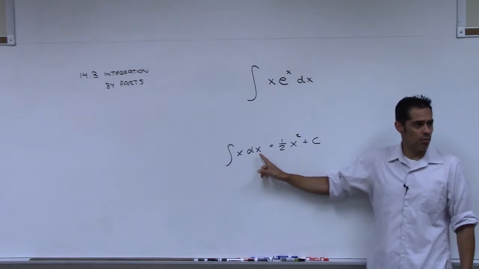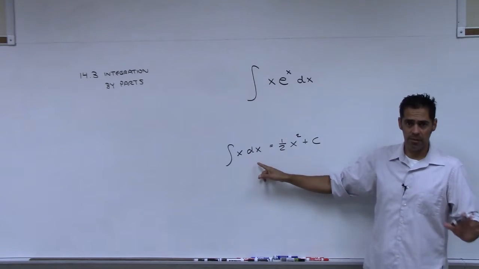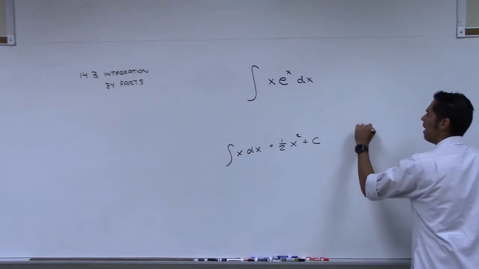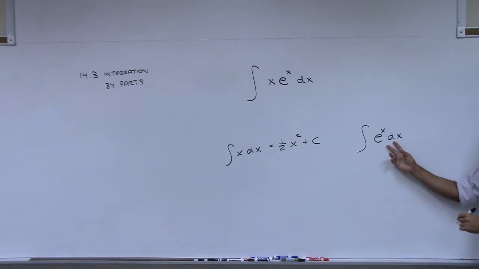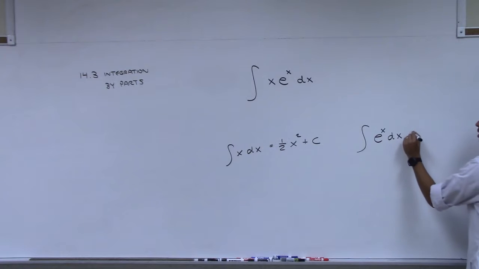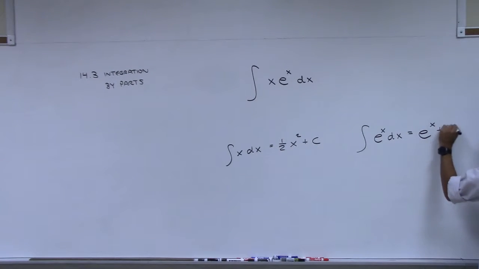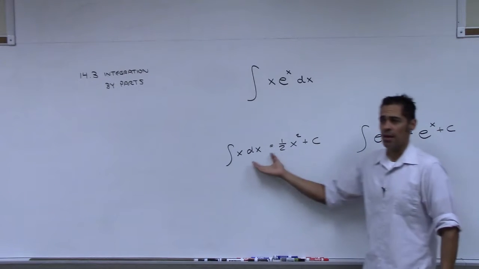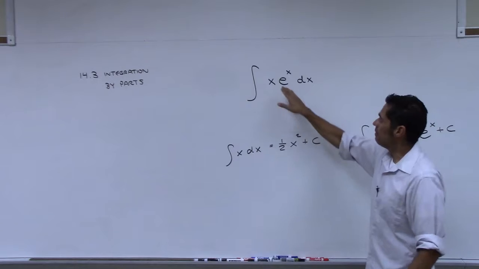That would just be the power rule. So by itself, you could do the x. By itself, you could do the e to the x, because the antiderivative of e to the x is what? It's itself. So we've talked about both of these things already. That's what we would do if they were just by themselves.